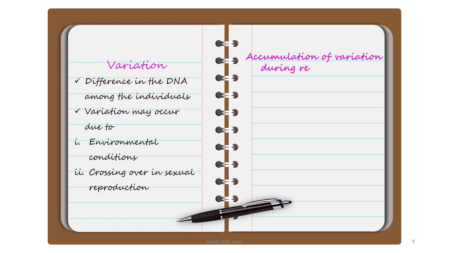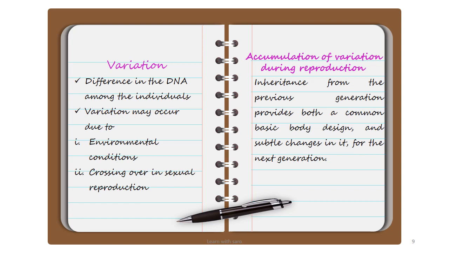And comes the accumulation of variation during reproduction. So see, inheritance from a previous generation provides both a common basic body design and subtle changes in it for the next generation. Next slide.